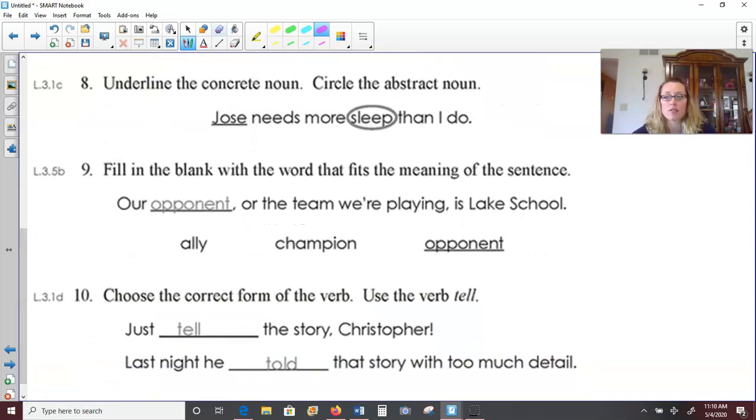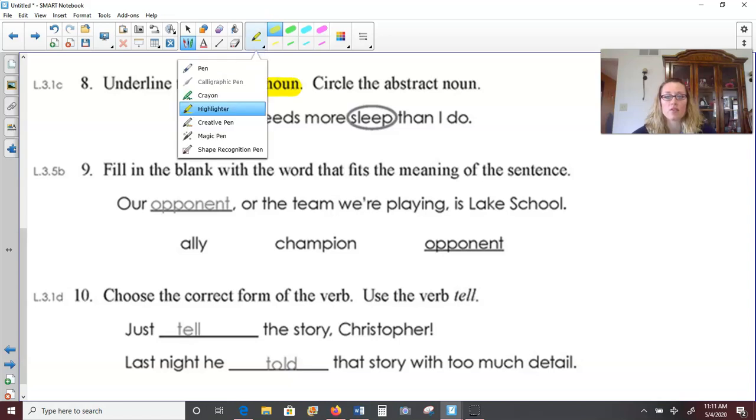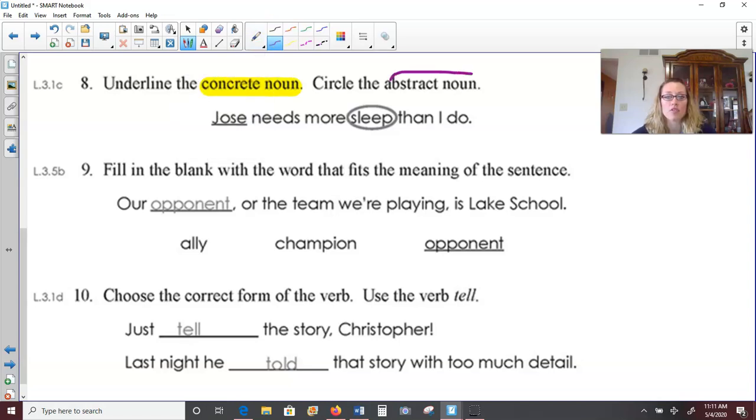Okay, number 8, underline the concrete noun, and then it says to circle the abstract noun. Remember, concrete is something that we can physically see, feel, or touch. So Jose needs more sleep than I do. Remember, a noun is a person, place, or thing. So Jose is a noun. He's a person, and it's a person that we can see in existence.